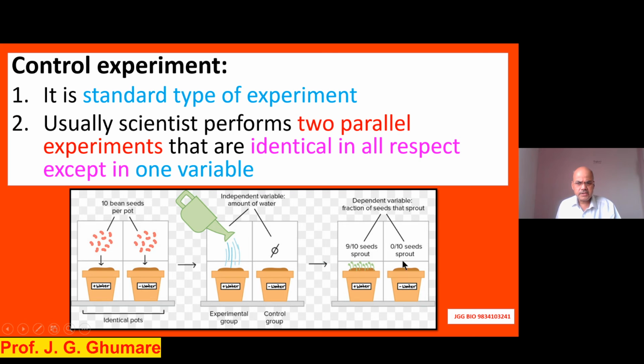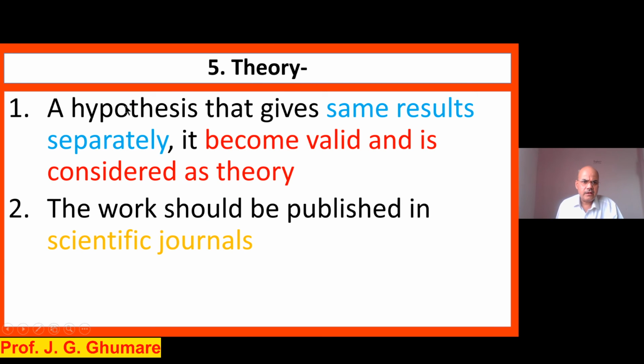If the seed germination had happened here too, we could not conclude that water is required for seed germination. But remember, such an experiment which contains one variable which is different, this is a control experiment. So remember, experimentation will have a control experiment. Okay, we are coming to the end. And then a hypothesis that gives the same result separately becomes valid and that is considered as a theory, remember.